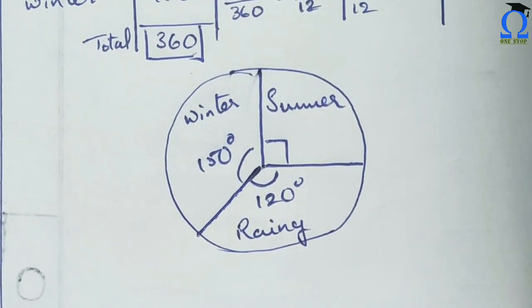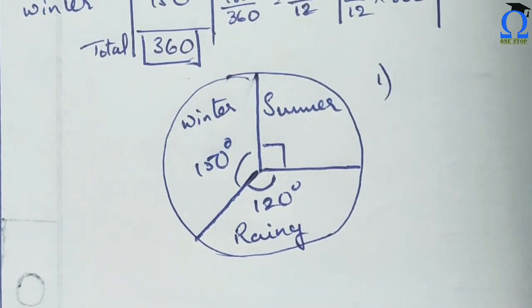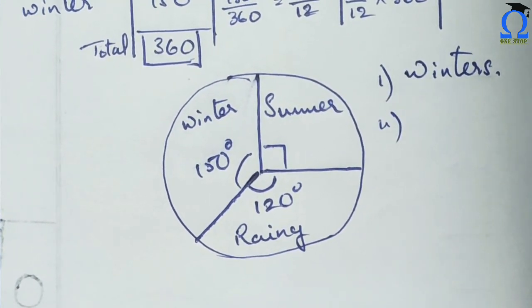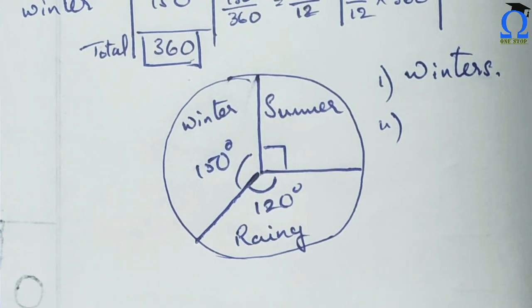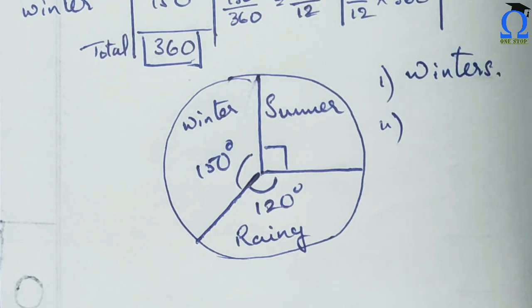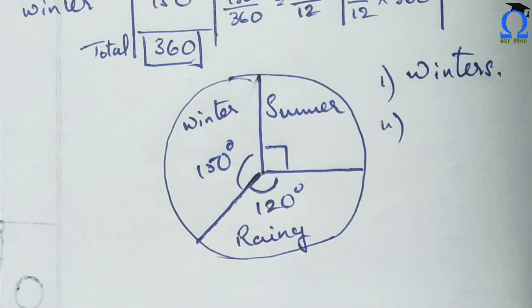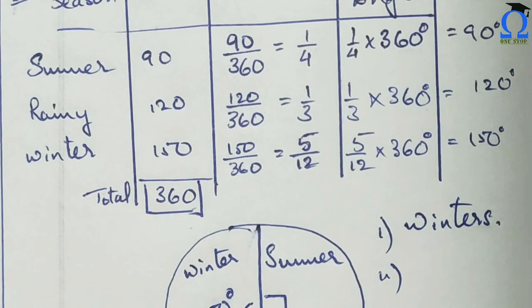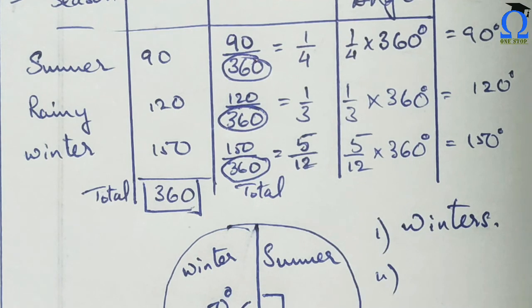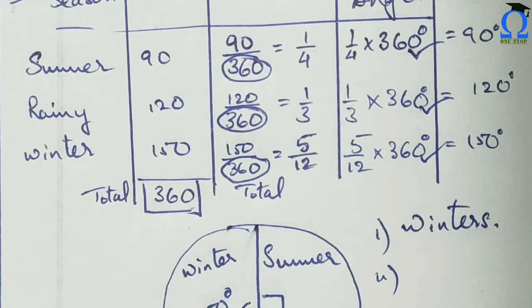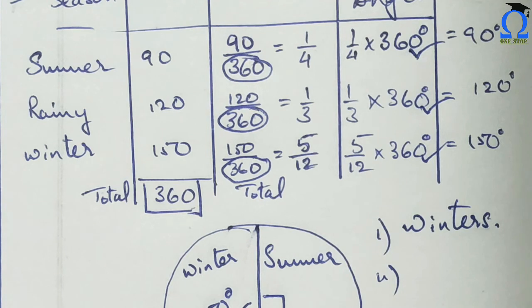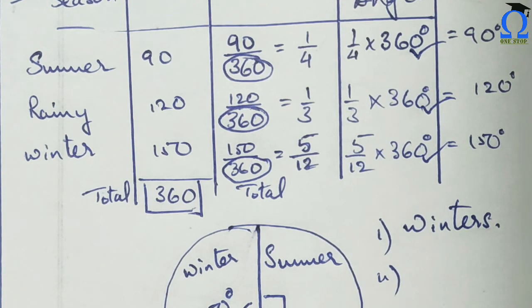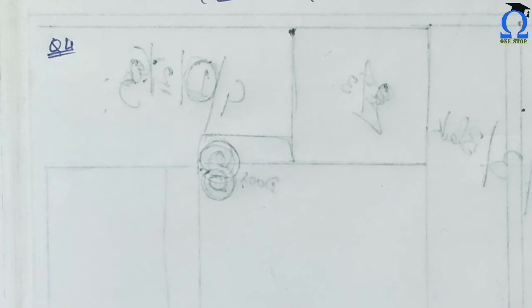Okay, now for the first part, most votes are obviously for winters, and the second part is in the table, and the third part is right here. The pie chart is given. So this is the answer for question number 2, and in a similar way you have to do question number 3. Okay, I hope I am very clear here. I don't have to repeat this for question number 3. Just remember that this I have taken to be the total one, and these are always 360. For any question, these are always 360 because it is the total angle of a circle, that is 360, of course. Okay, now moving on to question number 4, in which a pie chart is already given.